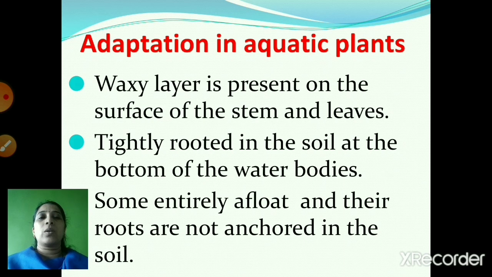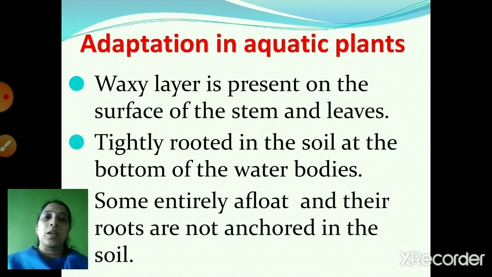Then we saw about the adaptation in aquatic plants. Some of the aquatic plants are firmly rooted in the soil at the bottom of the water bodies, and their stems are submerged